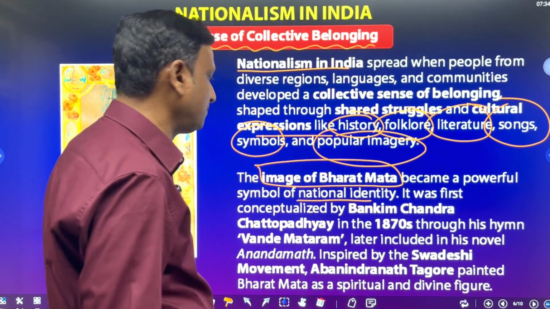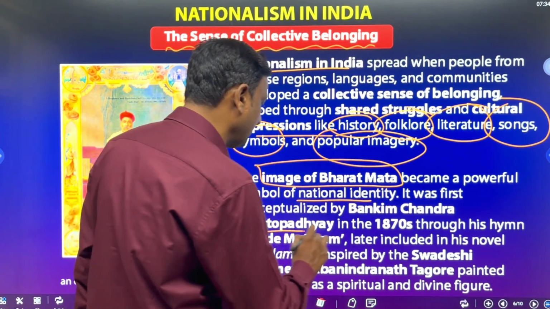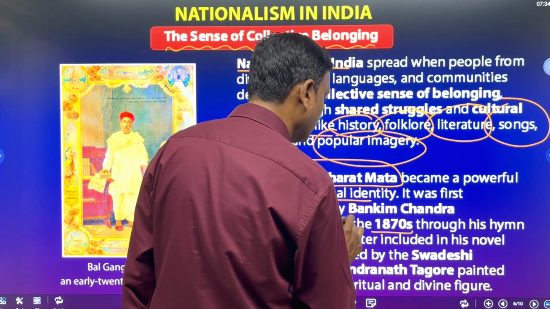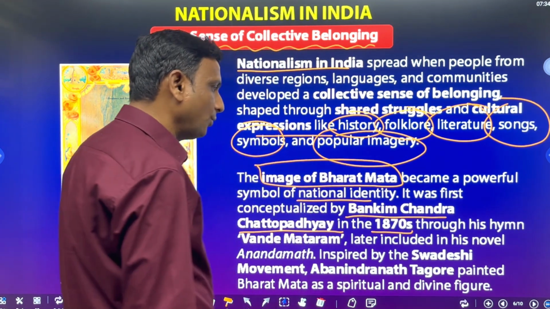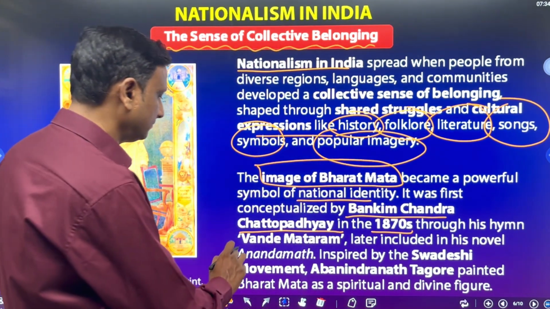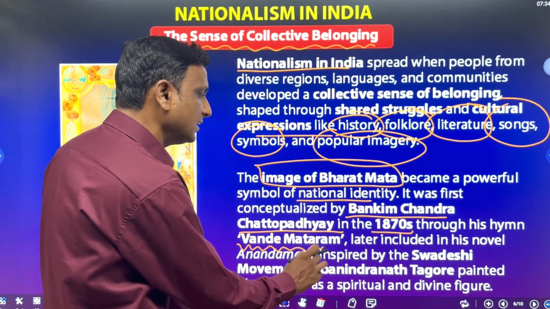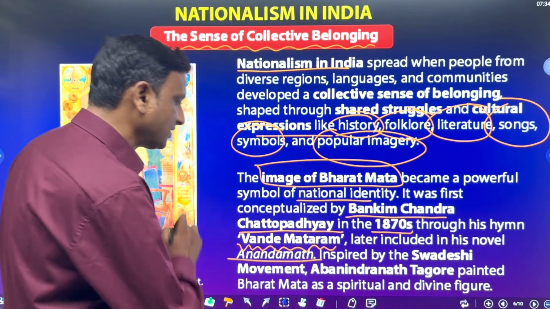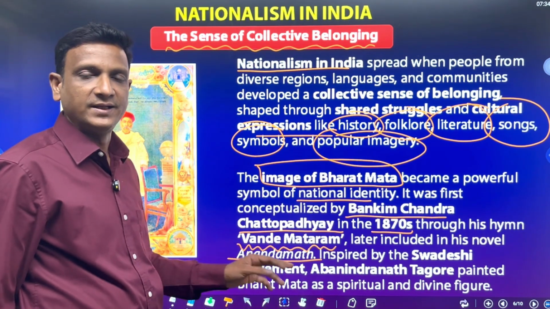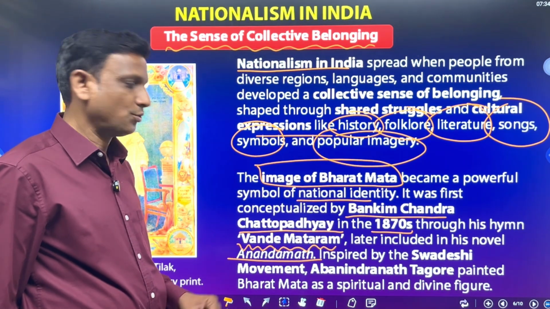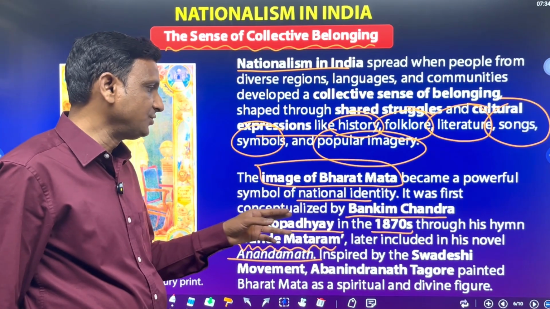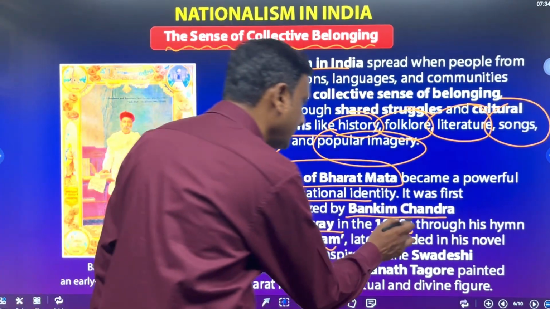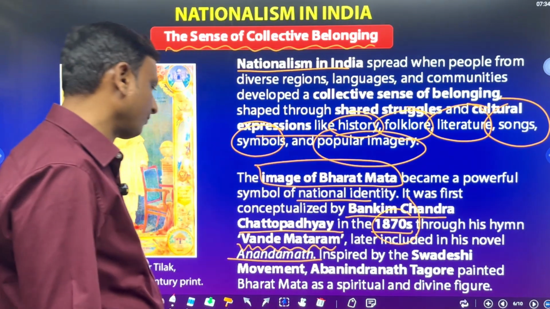It was first conceptualized by Bankim Chandra Chattopadhyay through his hymn Vande Mataram, later included in his novel Anandamath. He included that in Anandamath. Bankim Chandra Chattopadhyay, in the year 1870.